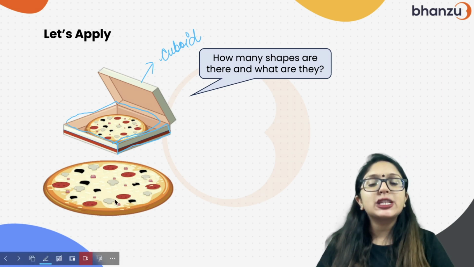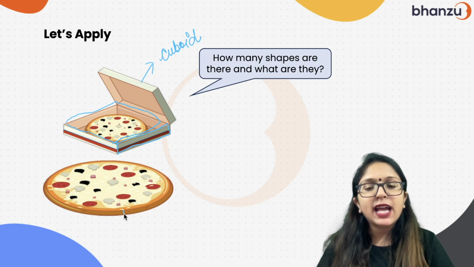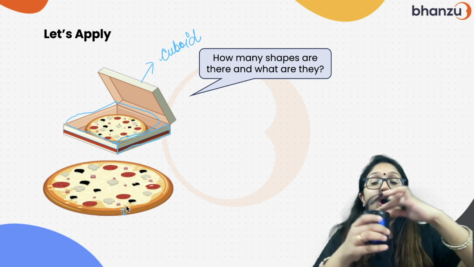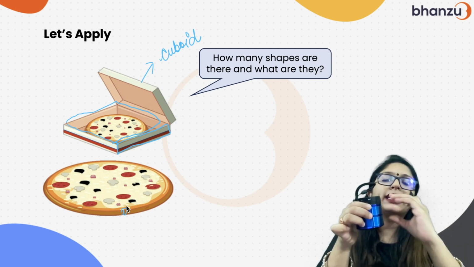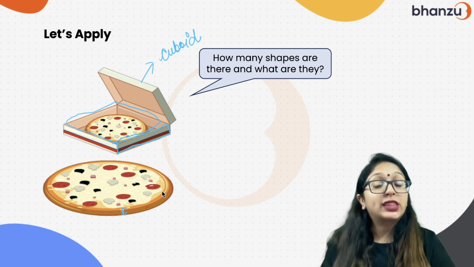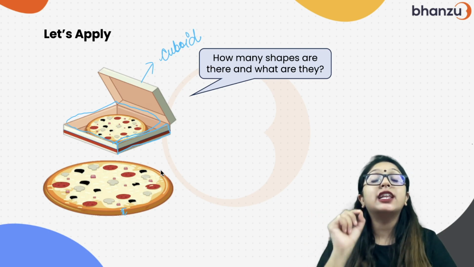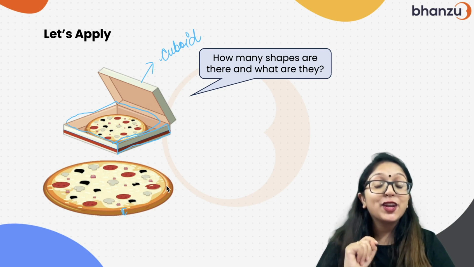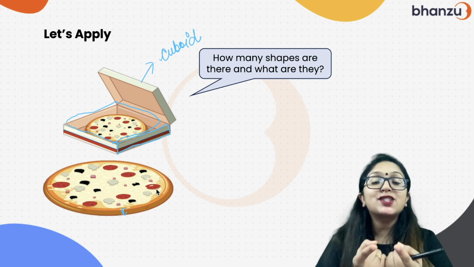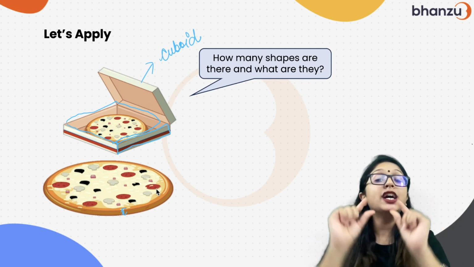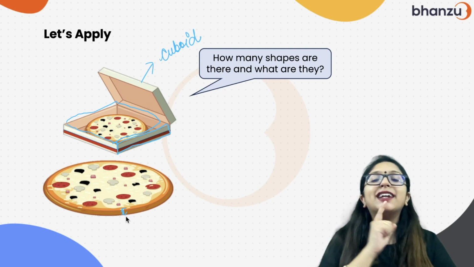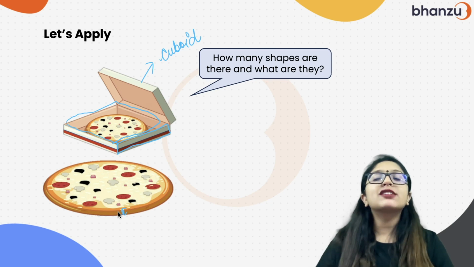And if we see this pizza, you can see that this pizza has some height. I told you about cylinder. You remember cylinder? Round from the top, round from the bottom, but it has some height, right? So this pizza is actually a cylindrical shape. Clear? You must be thinking that it's a round shape, but only if you see it from the top is it a round shape. If you see the entire pizza, with this thickness also, then this is a cylindrical shape. Okay? Let's solve some questions now.